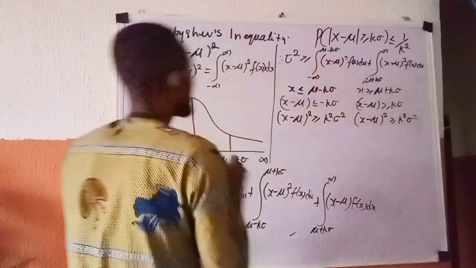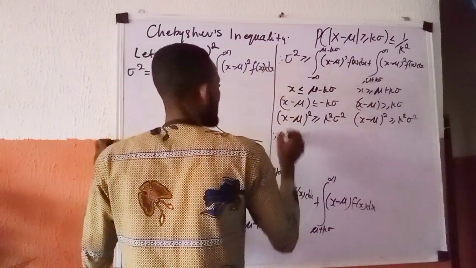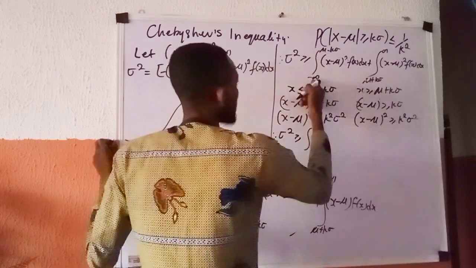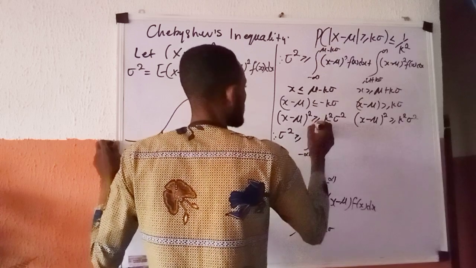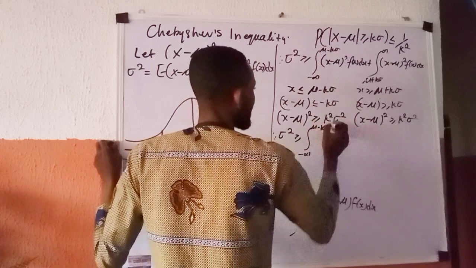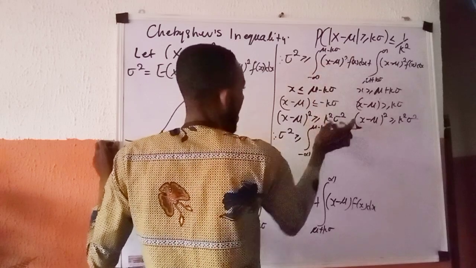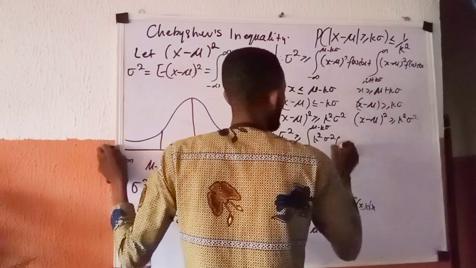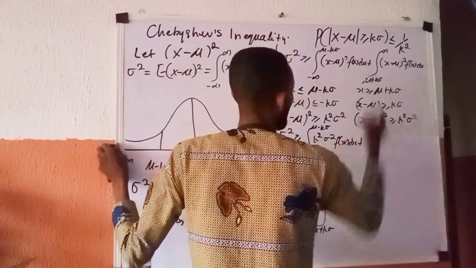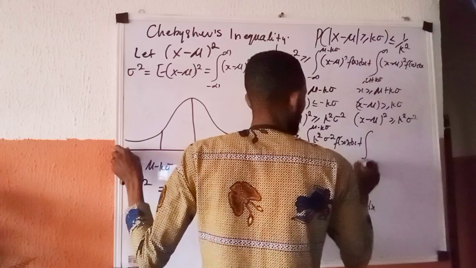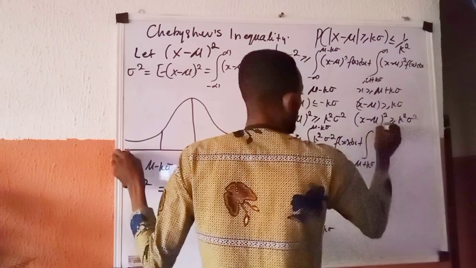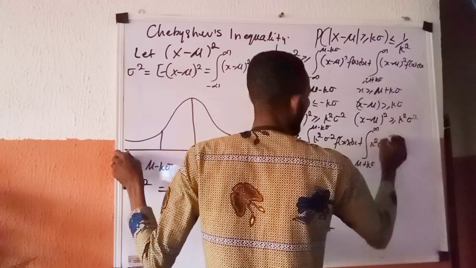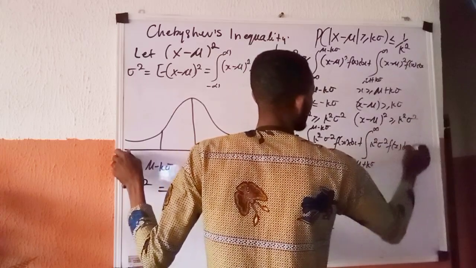So I will now come here and say, therefore, this my sigma raised to power 2 is greater than or equals the integral from minus infinity to mu minus k standard deviation of k raised to power 2 sigma raised to power 2 f of x dx, plus the integral from mu plus k sigma up to positive infinity of k raised to power 2 sigma raised to power 2 f of x dx.